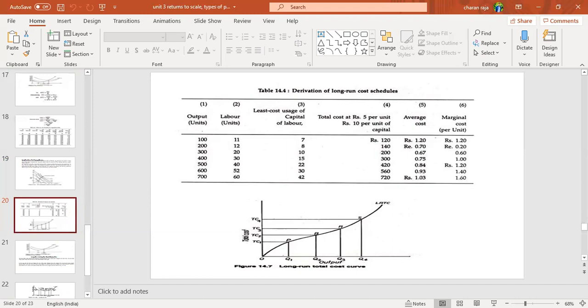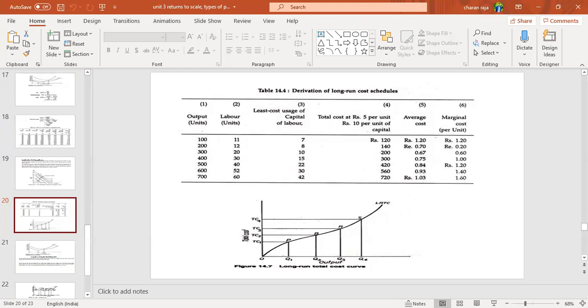Next, total cost at rupees 5 per unit of labor and 10 per unit of capital is given: 120, 140, 200, 300, 420, 560, and 720. So average cost means the total cost incurred divided by the total amount of production. 120 by 100 equals 1.20.